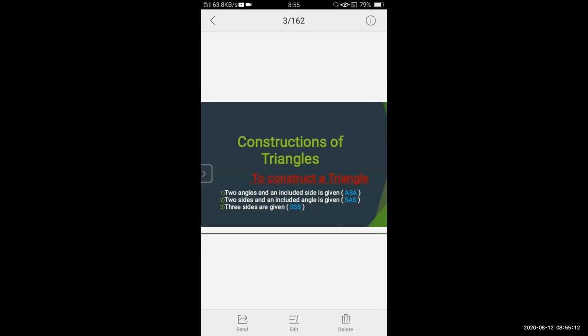So these are the three conditions or the three criteria which help us to construct a triangle. We have seen the basic criteria. If we want to draw or construct a triangle, these are the basic criteria. If these criteria are satisfied, we are able to construct any type of triangle with any given measurement of the side and any given measurement of the angle. Okay. Now we'll go to the next.